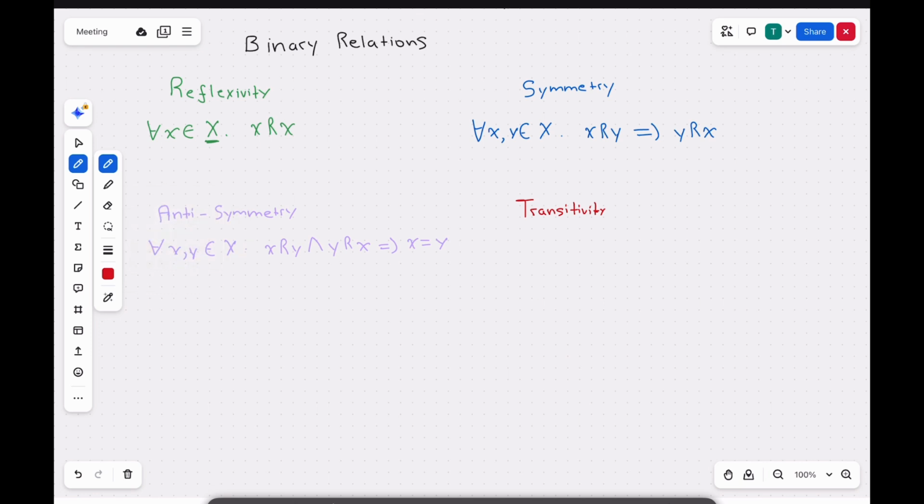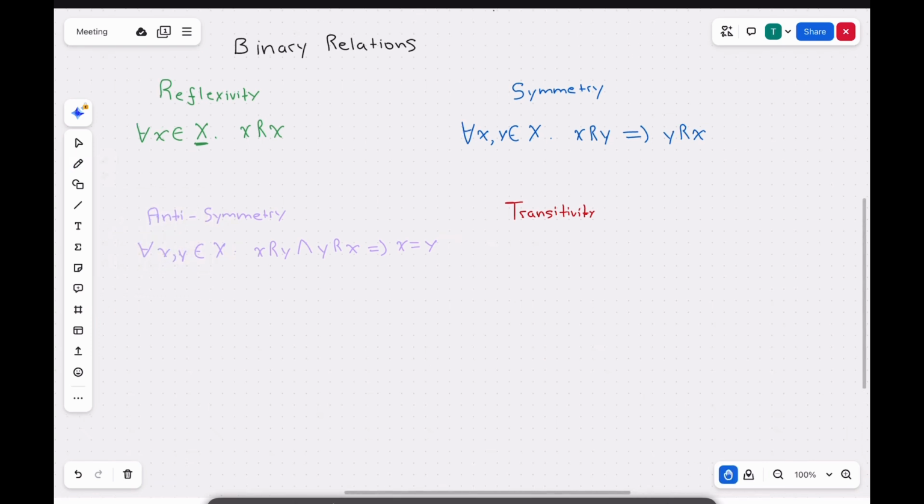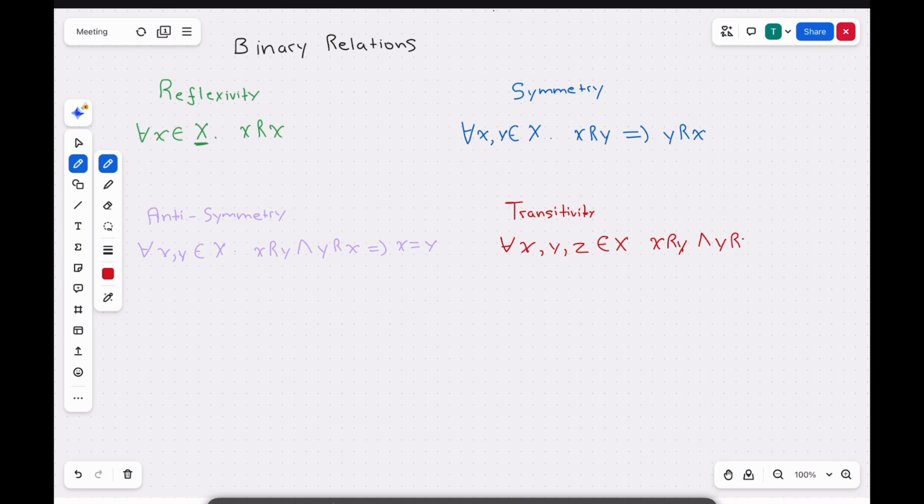And don't worry if this doesn't make sense as of now, because I'm going to be explaining examples later for it to make sense. So for transitivity, we have for all x, y, and z belonging to X, if x R y and y R z is true, then x R z is true. So it's just an implication. So if x R y and y R z, then x R z. So let's explain what this means with the help of an example.